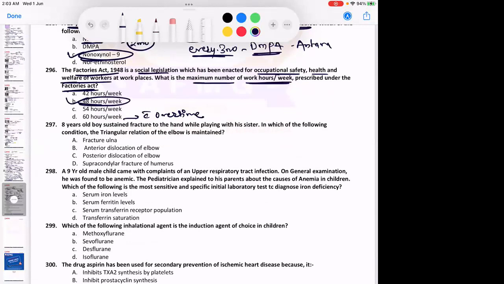मैं बता रहा हूँ. With overtime, 60 hours per week, whereas normally it is 48 hours per week. ठीक है? No issues with this, anybody?